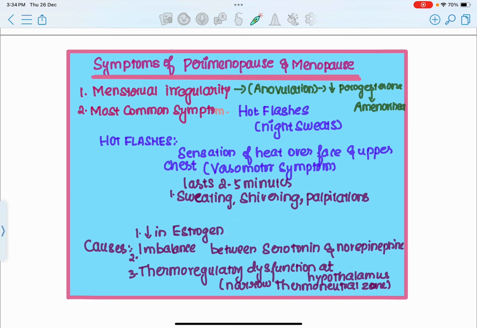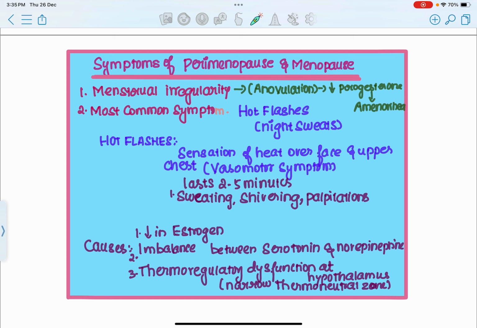The other reason is that because of the decrease in estrogen, there could be imbalances between hormones such as serotonin and norepinephrine, and the female might have this vasomotor symptom, that is hot flashes or night sweats.